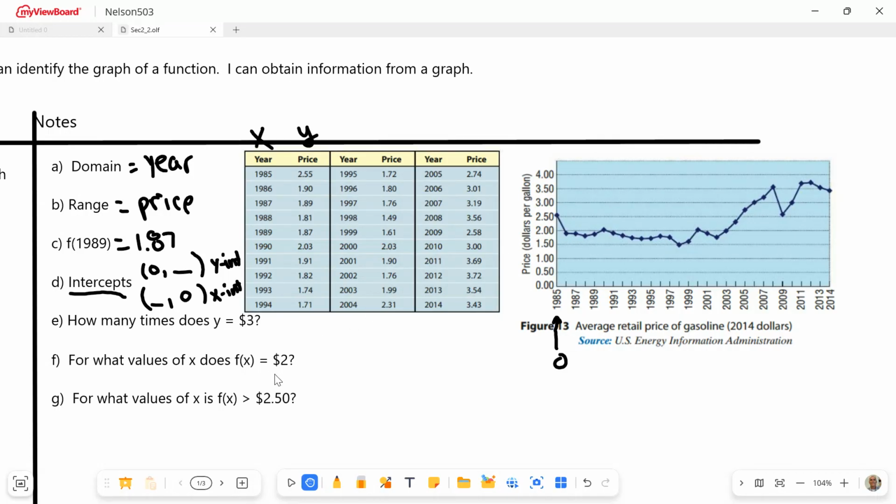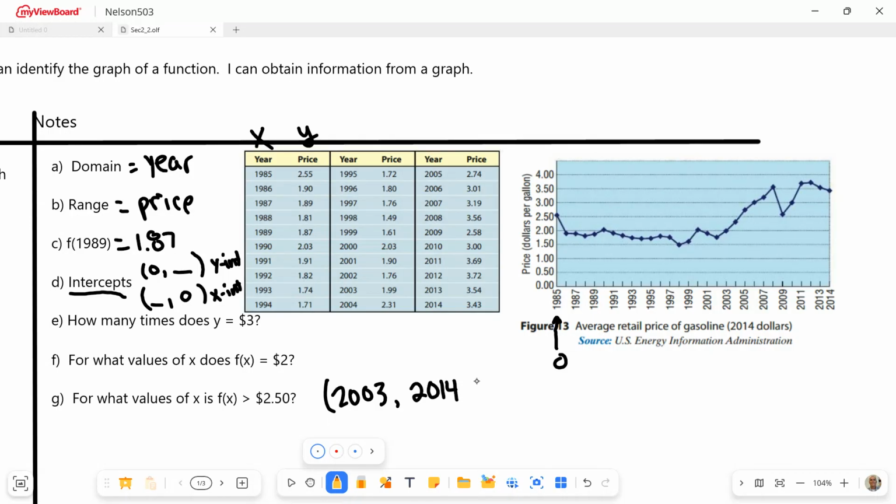All right, so we're going to answer those kind of questions. If it says what are the values of x when f of x is greater than 2.50, we just come up here to 2.50 and say, well, it looks like it crosses right in here at maybe 2005. Let's just go look at the data here, maybe in 2003. So if they wanted interval notation, you might say something like 2003 to 2014.